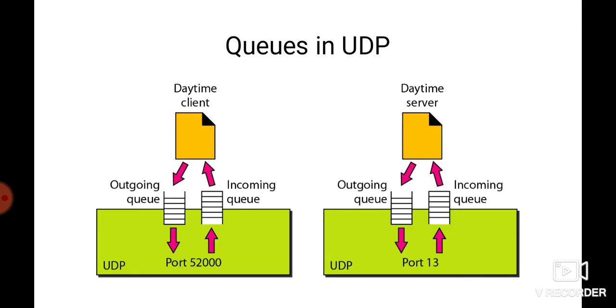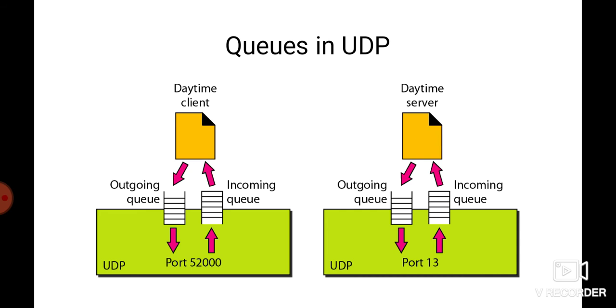Okay, next we have queuing. We have already talked about ports without discussing the actual implementation of them. In UDP, queues are associated with ports. Whenever a process starts at the client side, it requests a port number from the operating system. Some implementations create both an incoming and outgoing queue associated with each process, and some create only an incoming queue. Even if a process wants to communicate with multiple processes, it obtains only one port number, and one outgoing and one incoming queue.